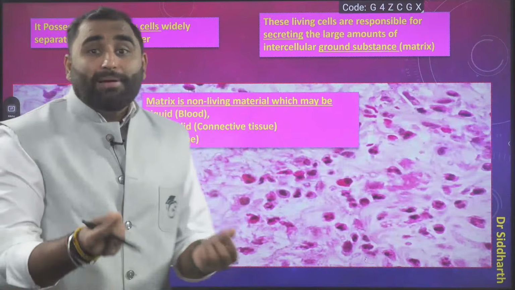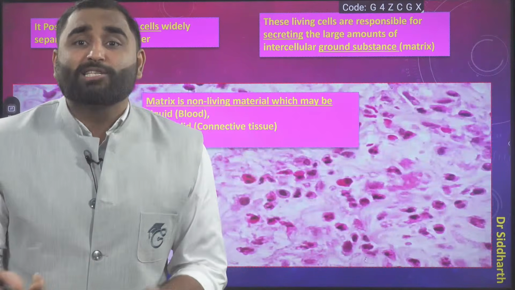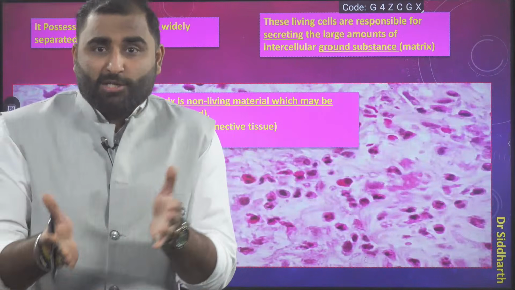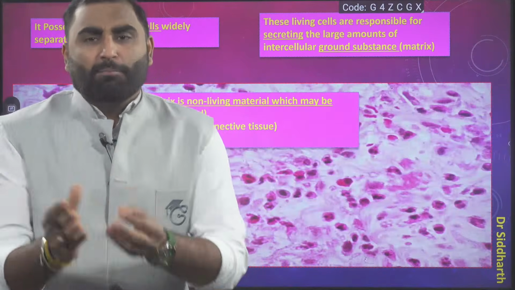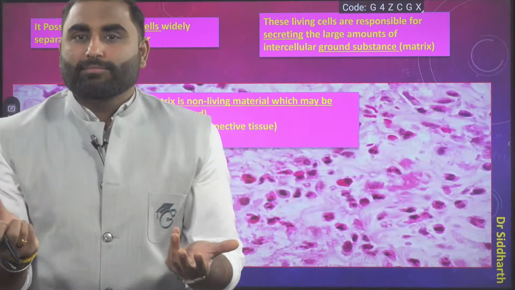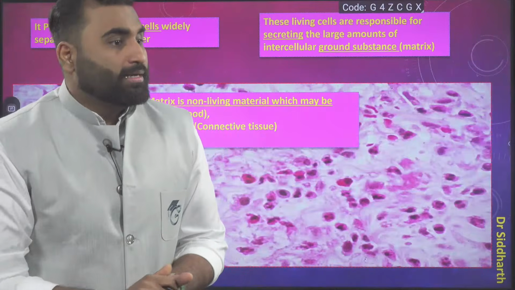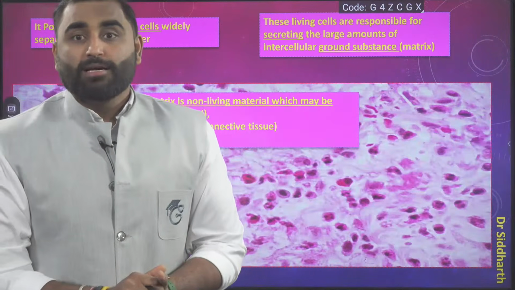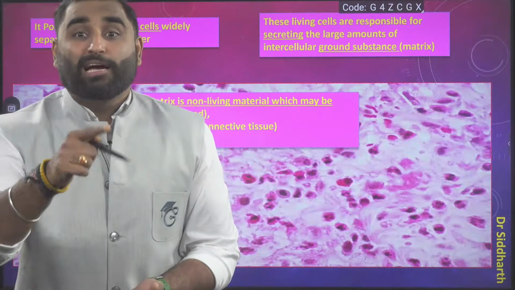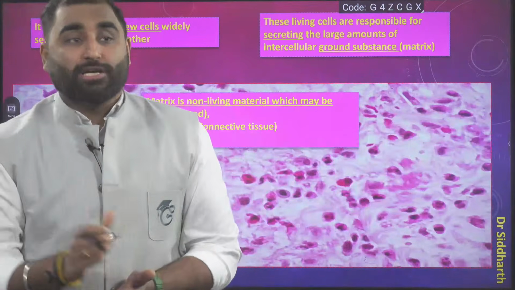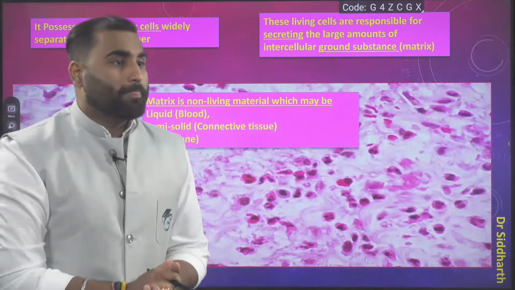The matrix might be liquidy, like in blood plasma. In blood, there is blood cell and blood plasma, but plasma is very watery, and you have to keep it like that. Then only the blood will flow. So the matrix of the blood is liquid in nature or fluid in nature, so that it can flow.